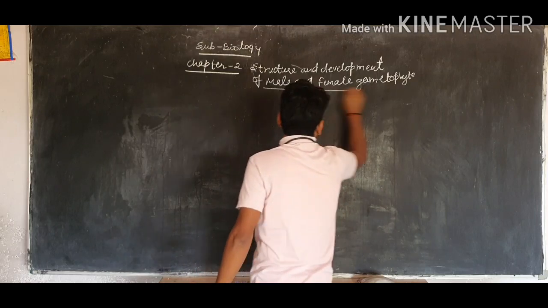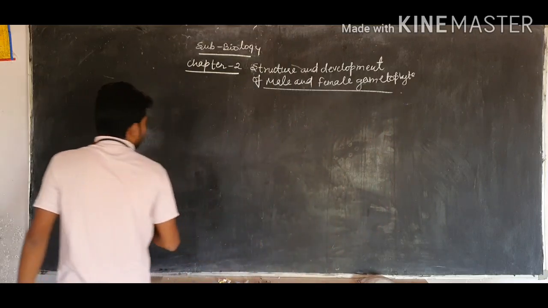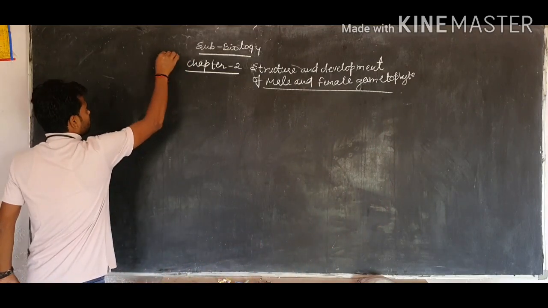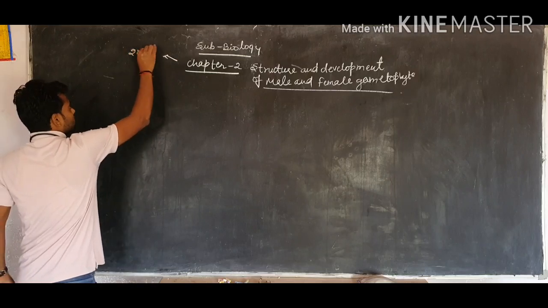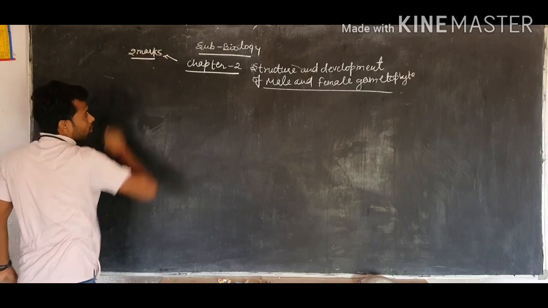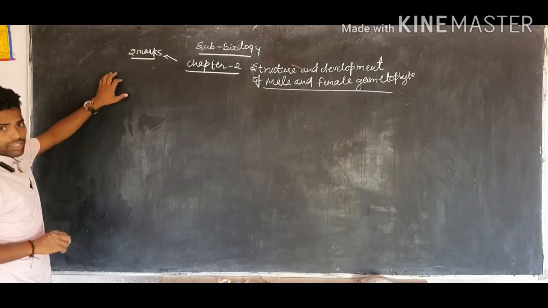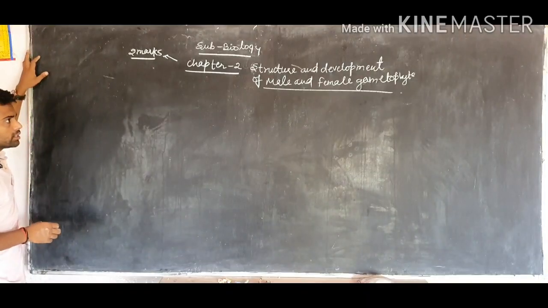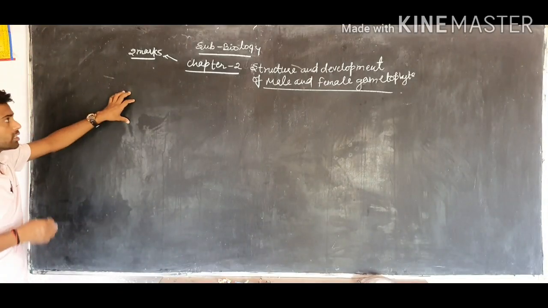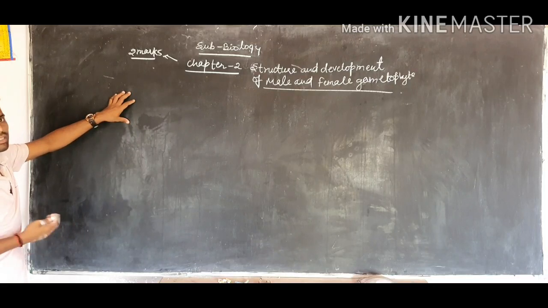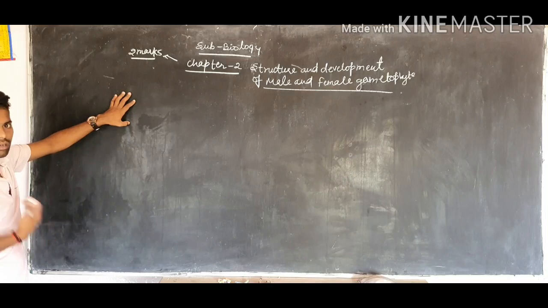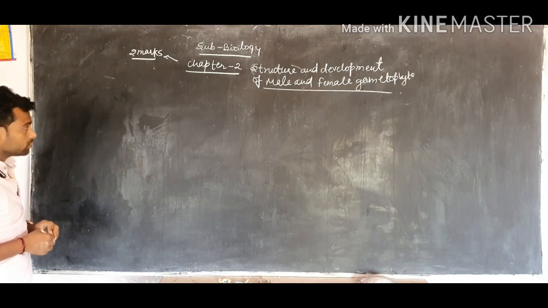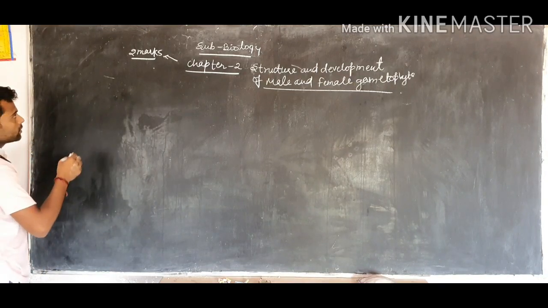This chapter carries 2 marks in our board exams each year. So this chapter is very important, because some of the structures are given in this chapter, along with detailed knowledge about how pollen grains are formed, and how the male and female gametophytes develop. So now let us start this chapter.